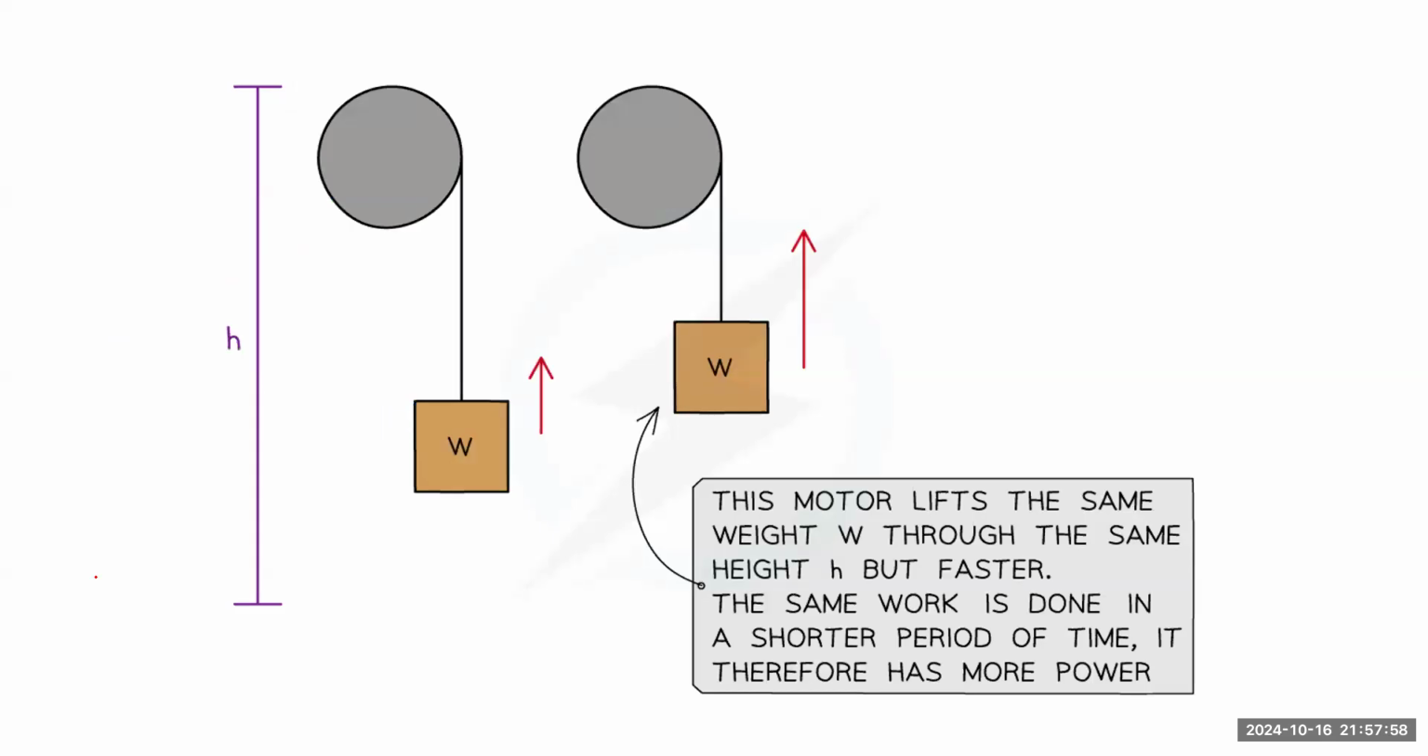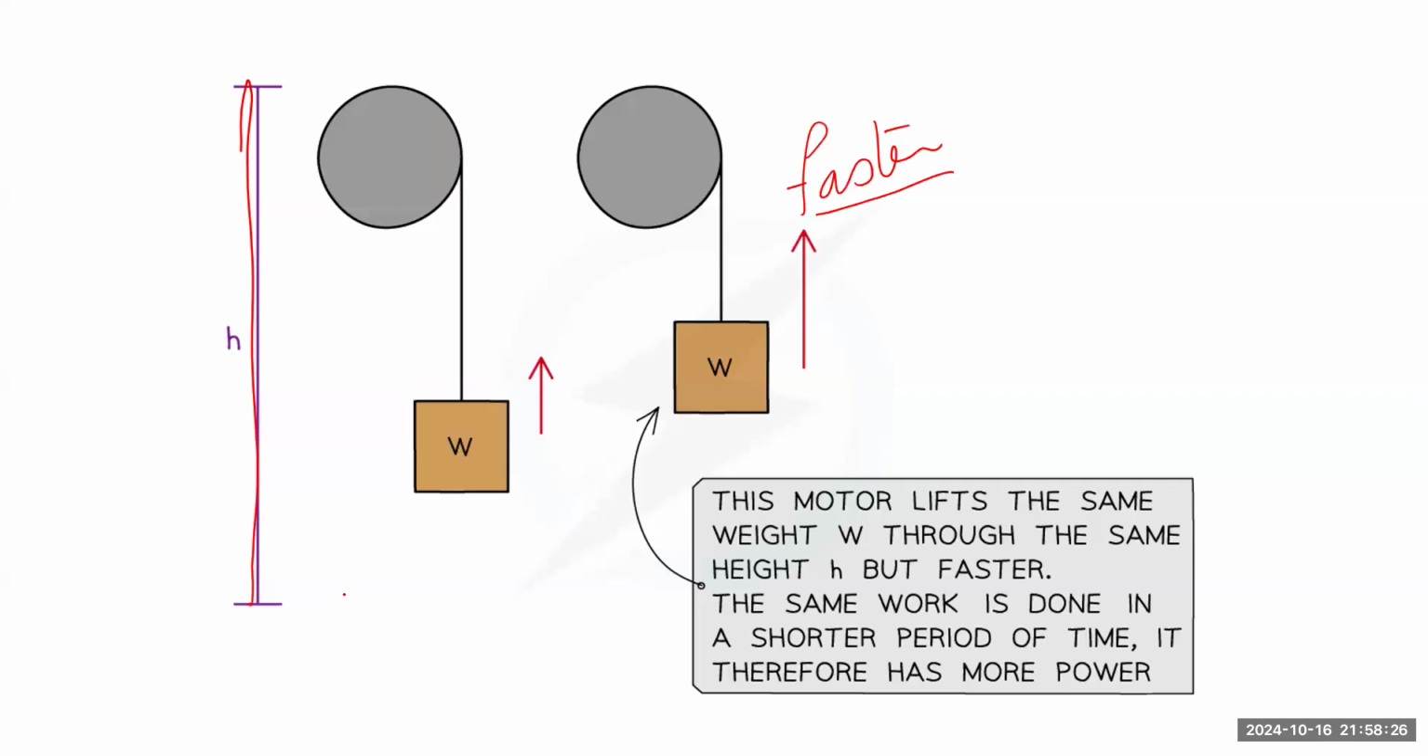If two motors, or if one motor, lifts a load a certain height, this motor will lift the load this height, okay? And this motor will also lift the load the same height, but this one will do it faster, okay? So faster means more power. Both motors will lift the load the same height.